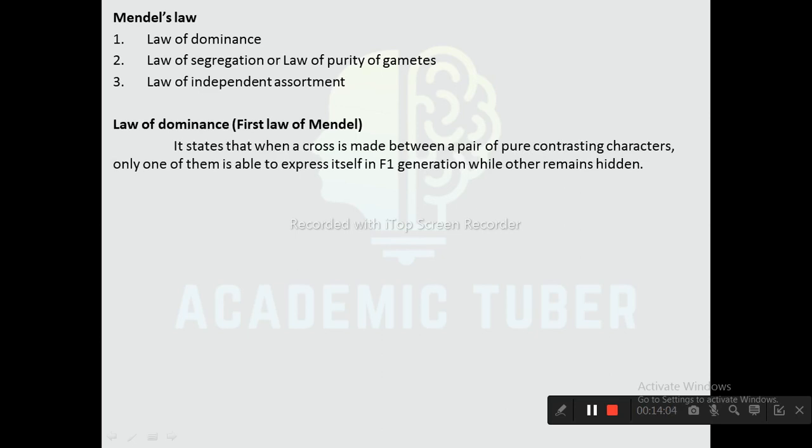First one is the law of dominance, which is also known as the first law of Mendel. It states that when a cross is made between a pair of pure contrasting characters, only one of them is able to express itself in F1 generation, while the other remains hidden.